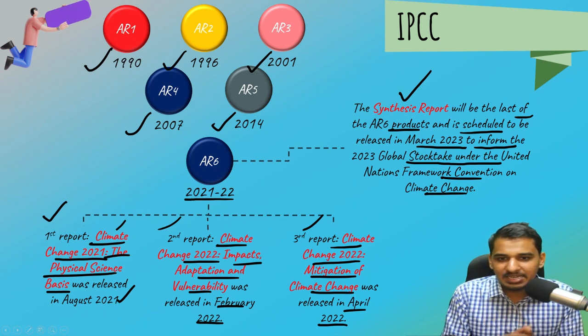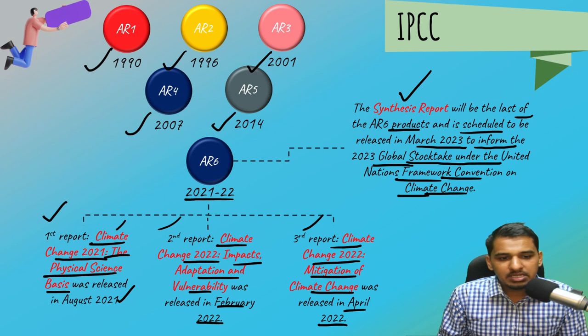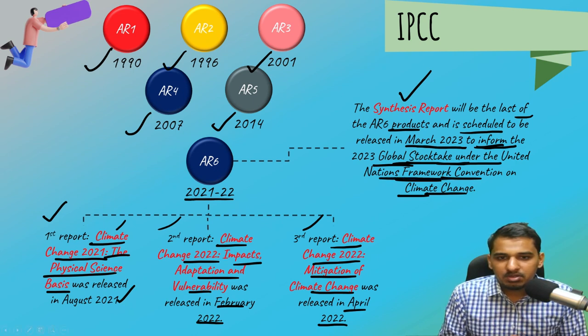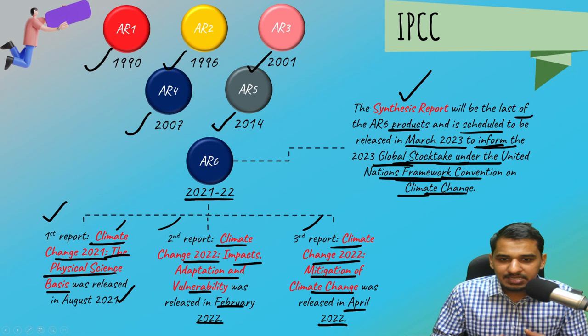I have already told you in brief in the last lecture, and we'll be seeing in detail what the global stocktake is all about.